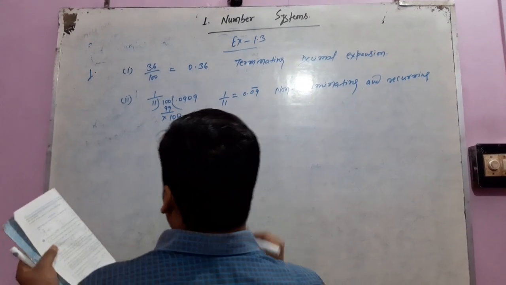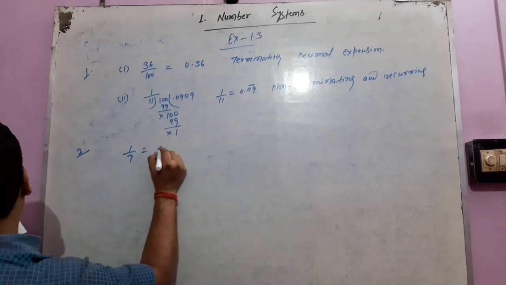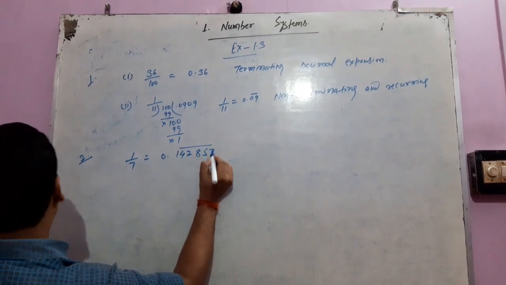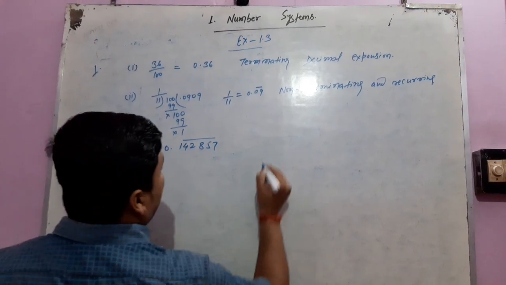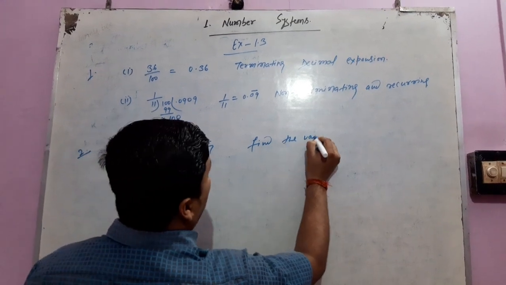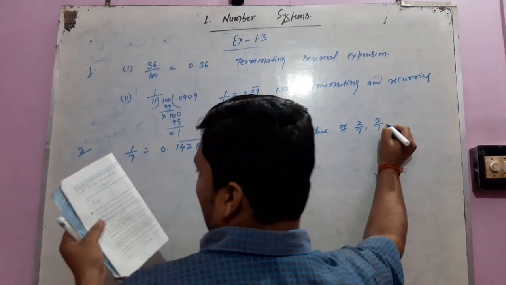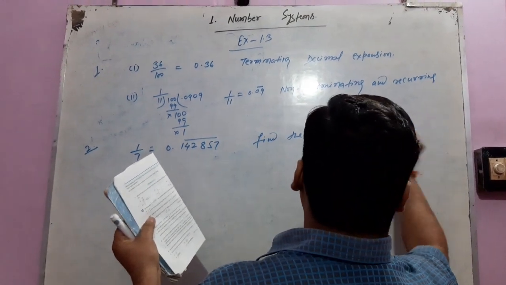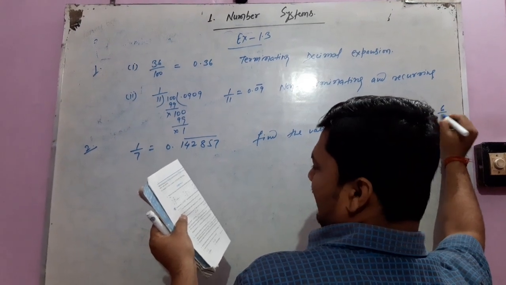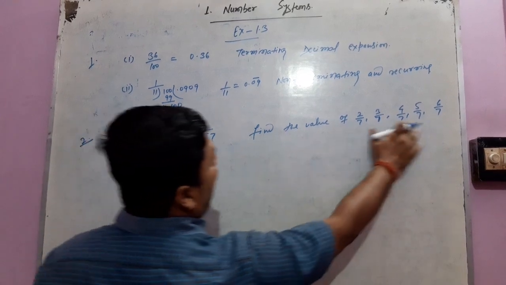Now in question number 2, it is given that 1 by 7 is equal to 0.142857 recurring. Now it is asking to find the values of 2 by 7, 3 by 7, 4 by 7, 5 by 7 and 6 by 7 without the long division method.